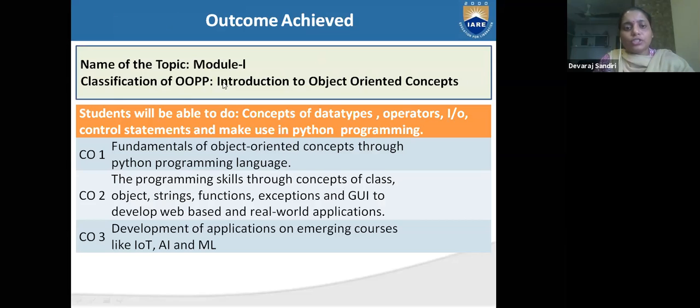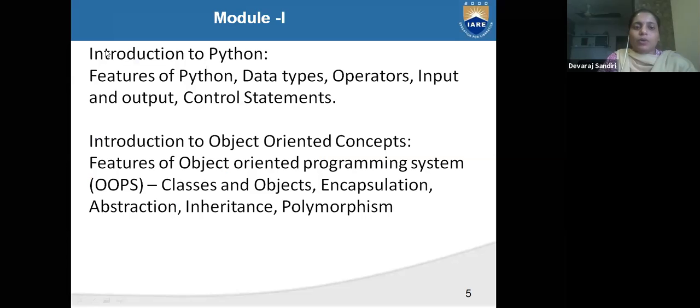What are the classifications of the OOP? Introduction to object-oriented concepts. See here, fundamentals of OOPS theory and what are the functions we are getting, we will discuss. And introduction to Python, features of Python, data types, these all are in lab. So we will discuss now introduction to object-oriented concepts, features of object-oriented programming system, and classes and objects. What is class, what is object, and what is encapsulation, abstraction. These all I will explain to you in Module 1.